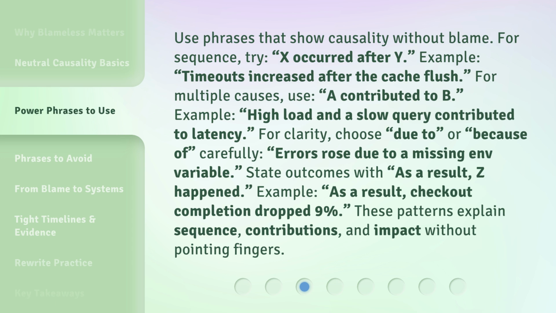For clarity, choose due to or because of carefully. Errors rose due to a missing env variable. State outcomes with, as a result, Z happened. Example, as a result, checkout completion dropped to 9%. These patterns explain sequence, contributions, and impact without pointing fingers.